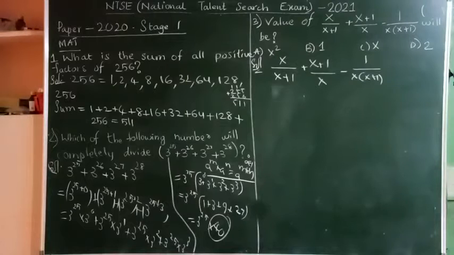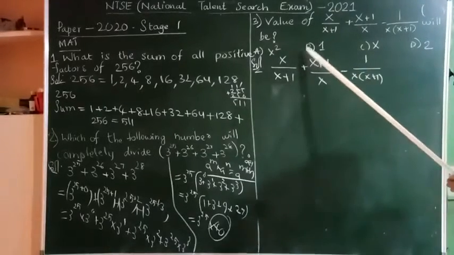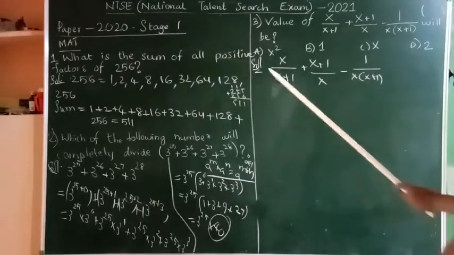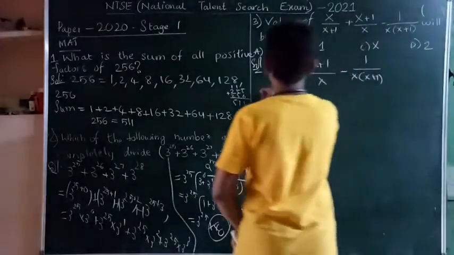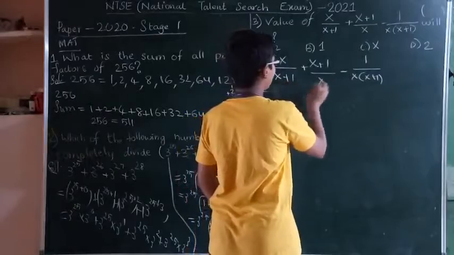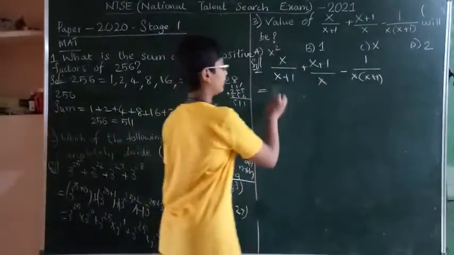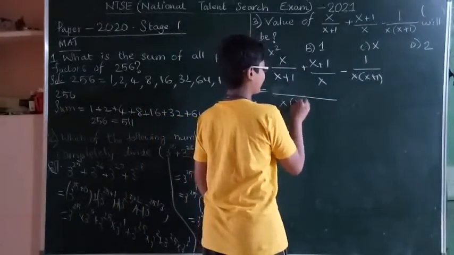Let's look at this question. Now take the LCM of x plus 1 and x. It will be x of x plus 1.